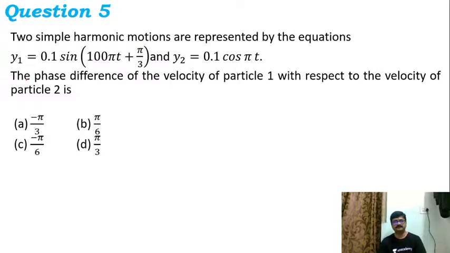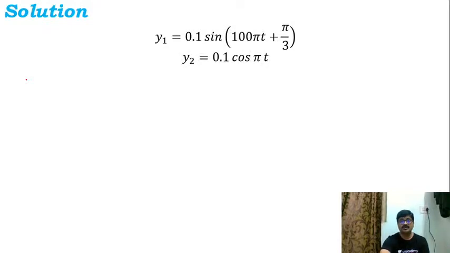Now the fifth question. Two simple harmonic motions are represented by the equations y1 = 0.1 sin(100πt + π/3) and y2 = 0.1 cos(πt). The phase difference of the velocity of particle 1 with respect to the velocity of particle 2 is? In this question, I'll write back the equations first. y1 = 0.1 sin(100πt + π/3). The second equation is y2 = 0.1 cos(πt).